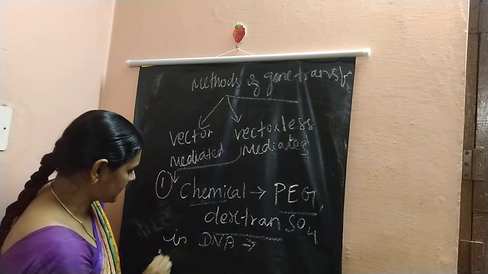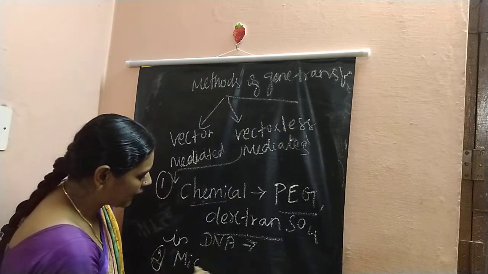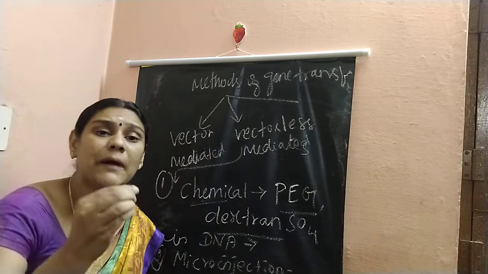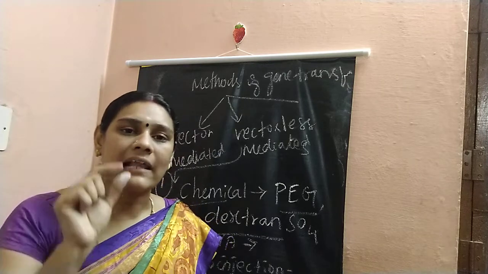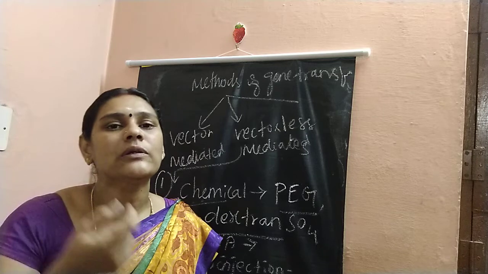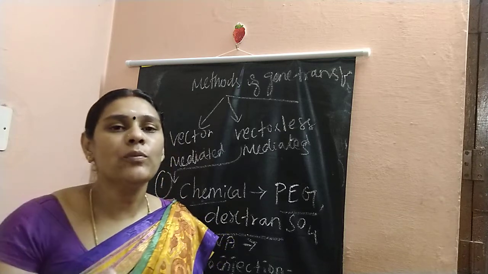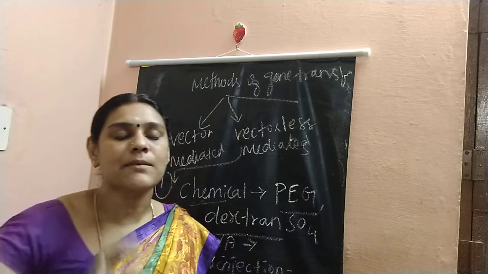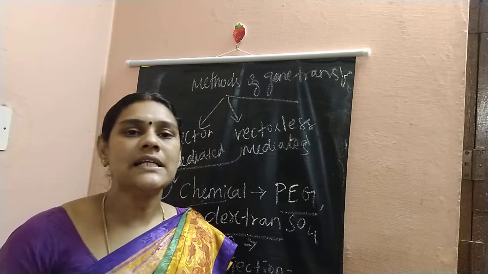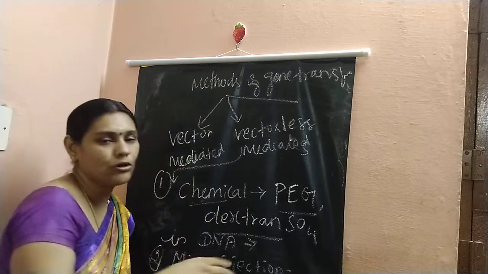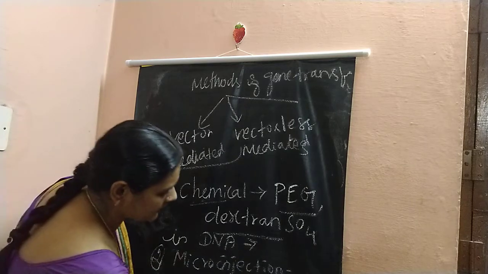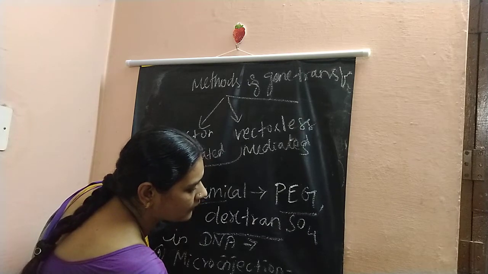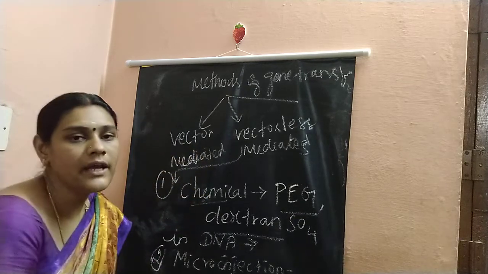Next type is microinjection. In this microinjection they will use a fine tipped, that is a very minute tip, hairline size, very minute glass tube, or the pipette or the needle. This very fine tipped pipette or needle is used to inject the DNA into the host. That is one method, the fine tipped needle or pipette injected into the host.